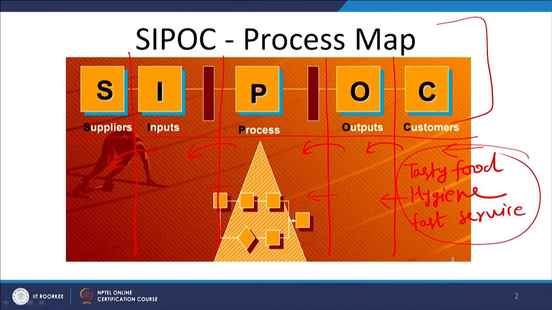So, it is also supporting your concept of agile manufacturing, that what customer is expecting. Customer expects a product, but what type of value you are providing in that product is more important, whether the value is of quality, whether the value is of low price, whether the value is faster delivery, whether the value is better functionality.